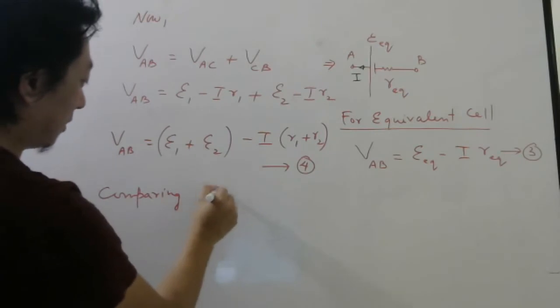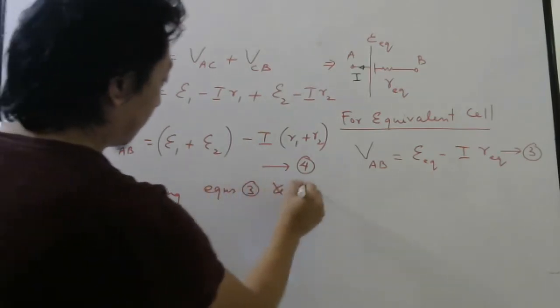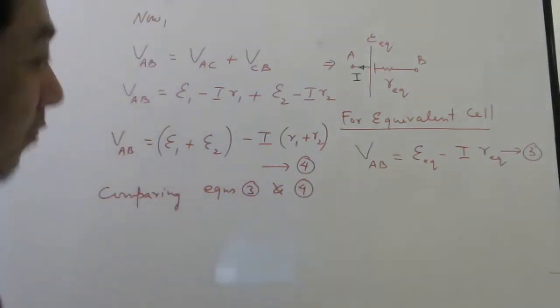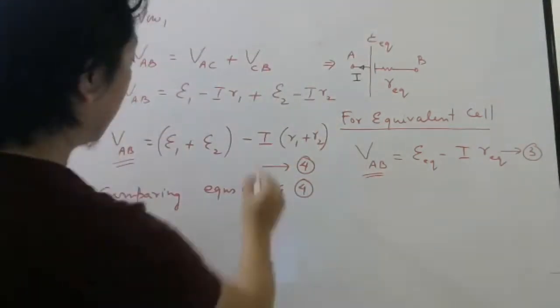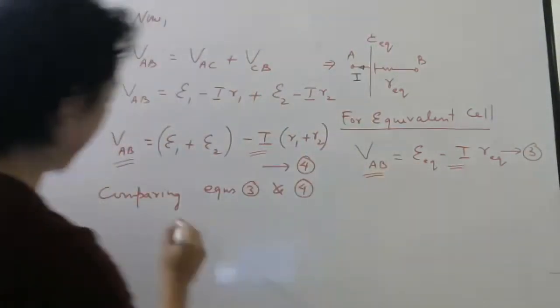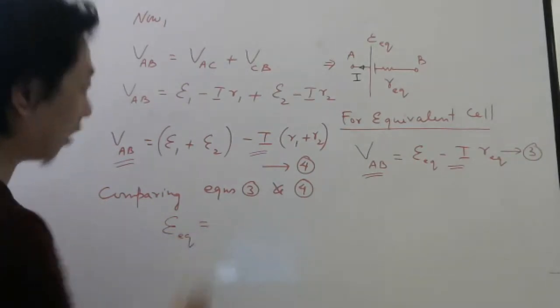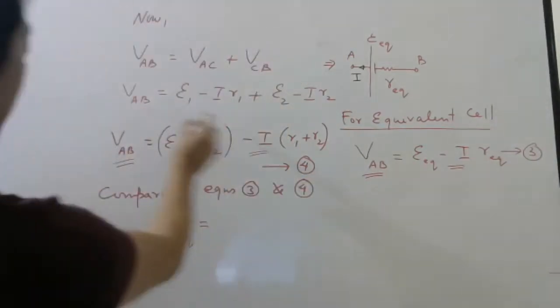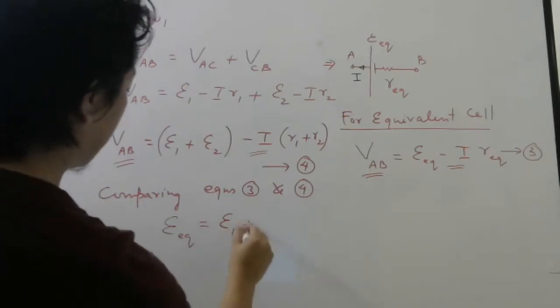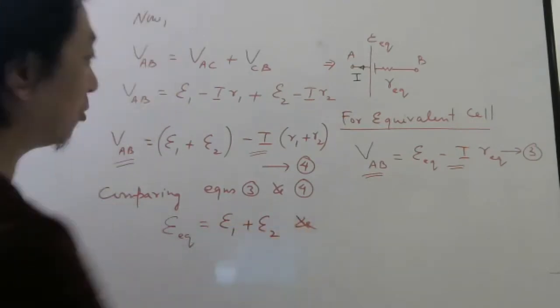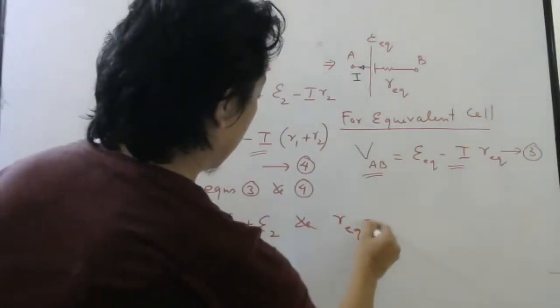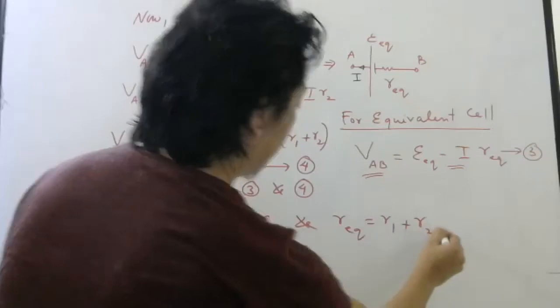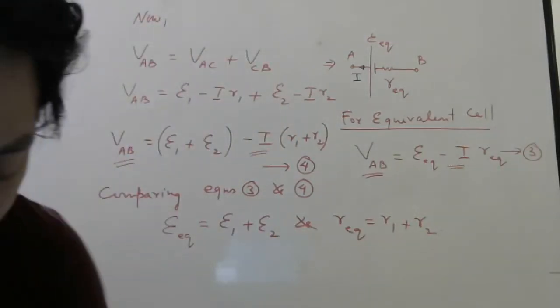So once you have written this equation this way, compare equations 3 and 4. What will you get? Left side is same. This is minus I, this is minus I. So who is playing the role of E equivalent? So E equivalent should be how much? Tell me. This part, E1 plus E2. And what should be R equivalent? This bracket, R1 plus R2. So this is the simple derivation for 5 marks.